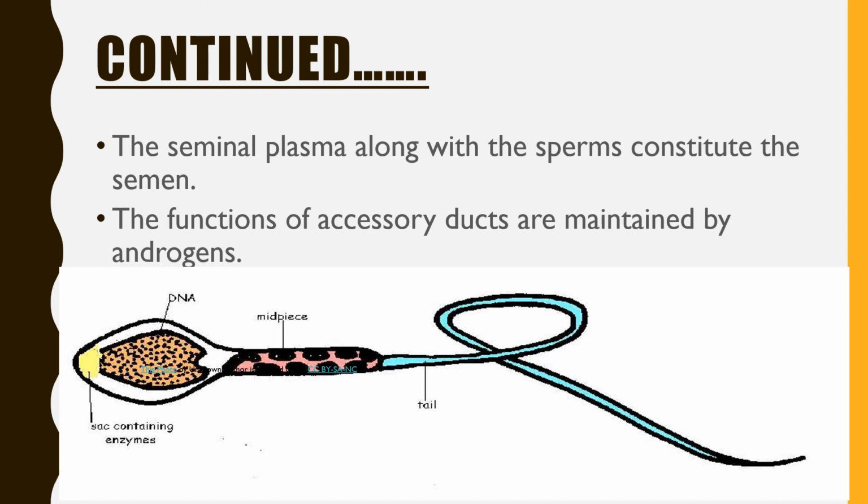And here you can see the diagram of the sperm. The sac is there containing the enzymes, and the elongated nucleus which has the DNA. A small neck is also there, and then the middle piece and tail. This tail will provide the mobility to the sperm.